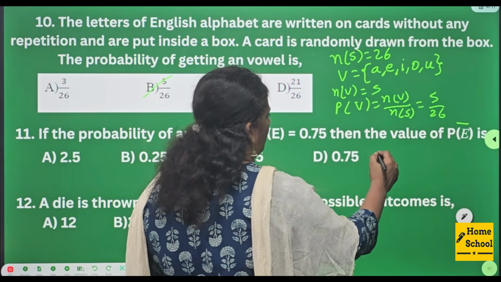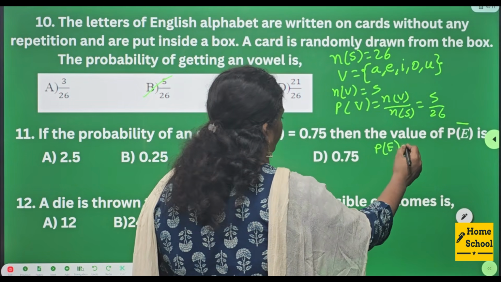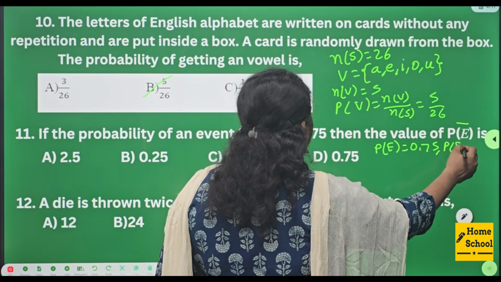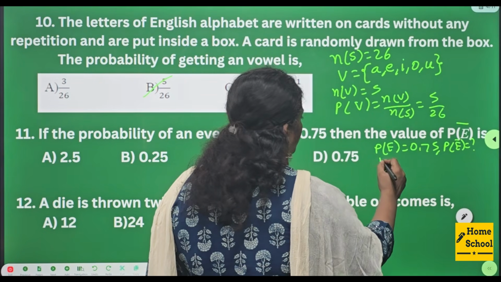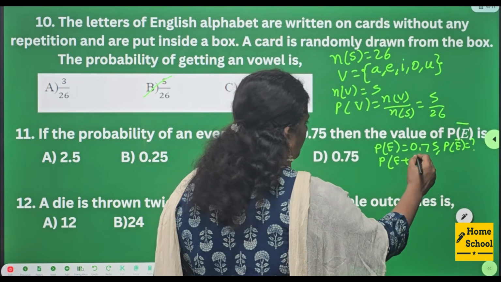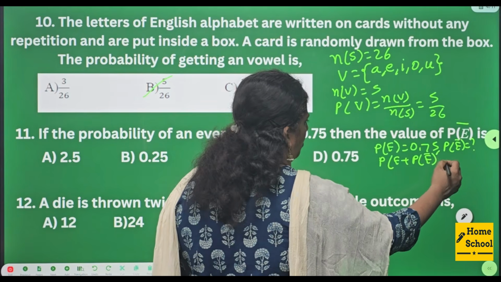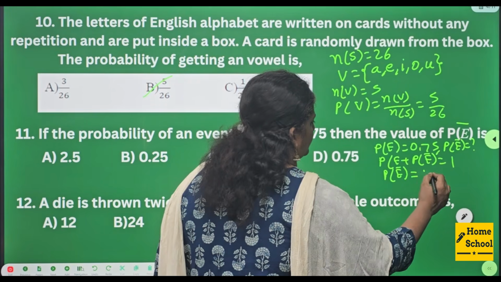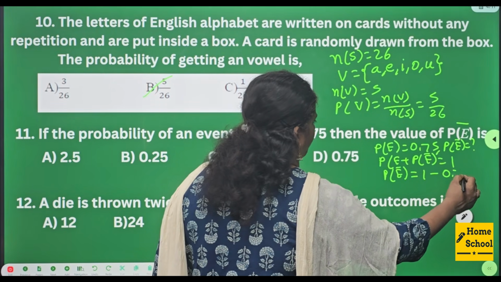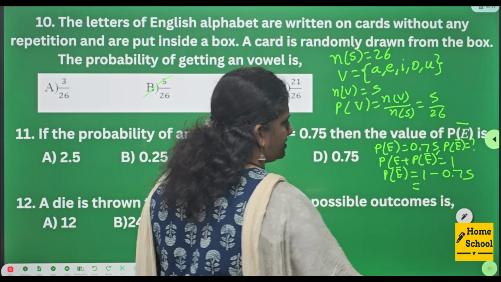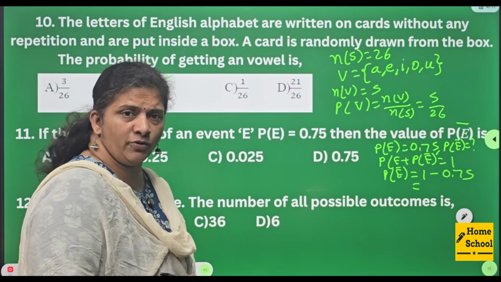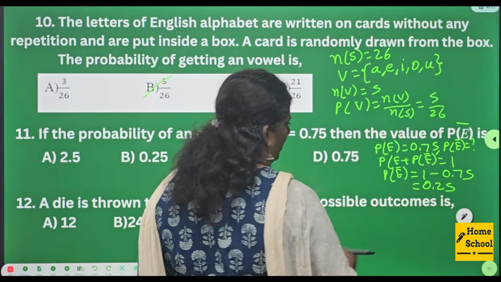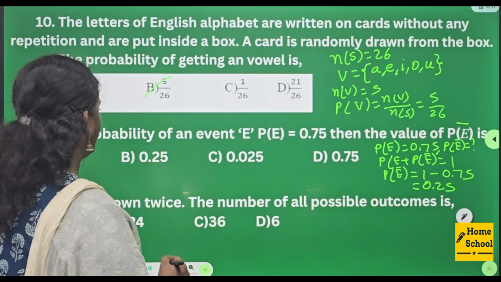11th one. If the probability of an event, P of E, is equal to 0.75. In the same manner, we know P of E is 0.75. What is P of E bar is your question. We know the formula P of E plus P of E bar is equal to 1. So if you need P of E bar, subtract 0.75 from 1. That is, in 1 if you subtract 0.75, you are going to get 0.25. Right? So where is your answer?